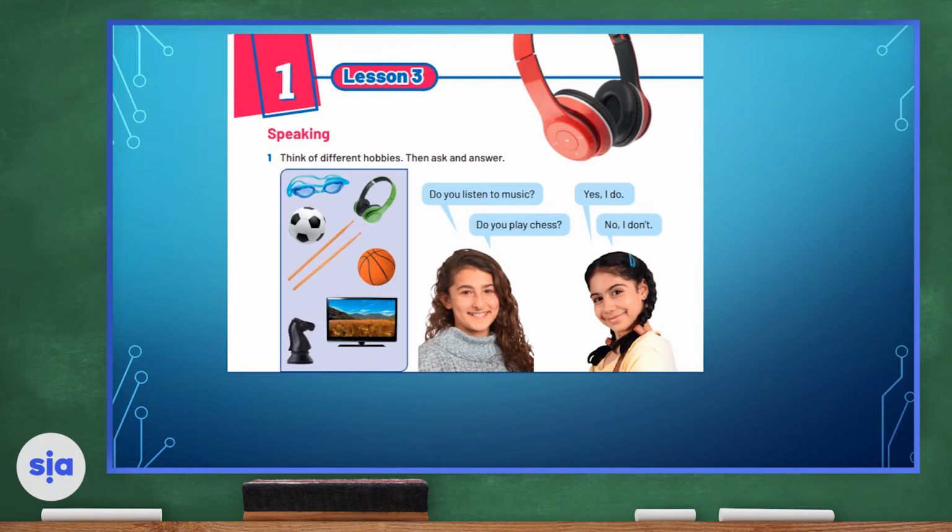Now let's look at exercise 1. Think of different hobbies, then ask and answer. Let's look at the speech bubbles on the right-hand side. Do you listen to music? Yes, I do. Do you play chess? No, I don't. So you can use the pictures here to help you ask questions.